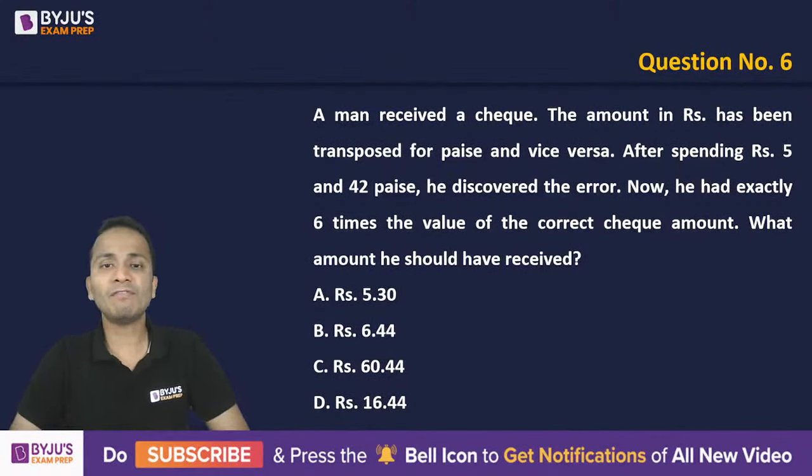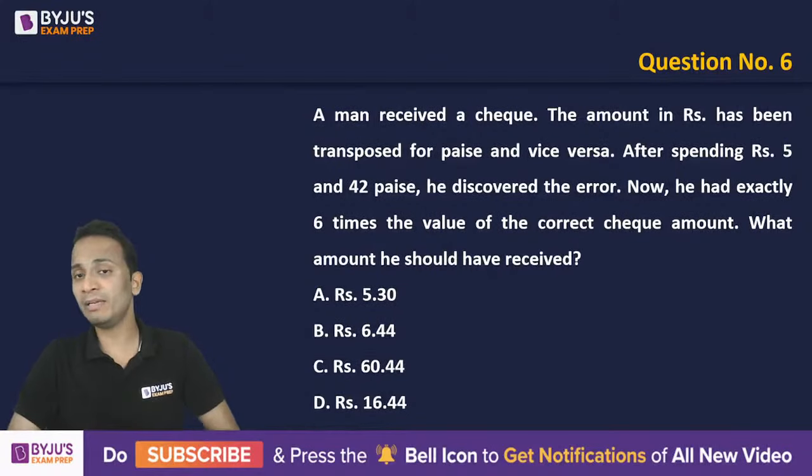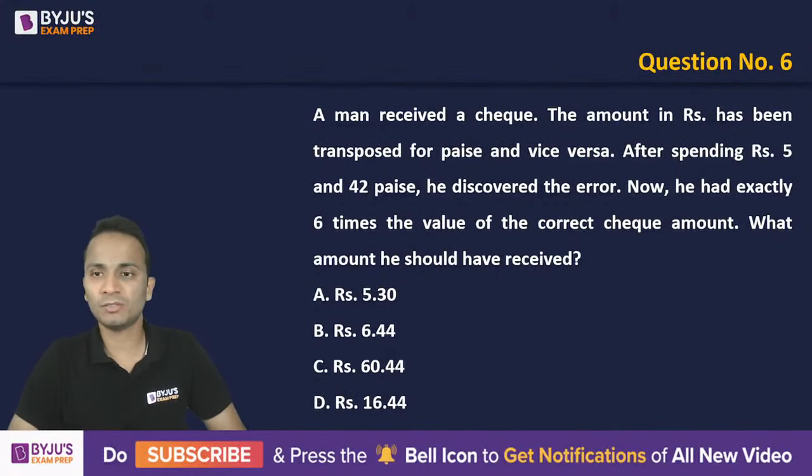Now, after spending 5 rupees and 42 paisa, he discovered the error. Now he had exactly 6 times the value of the correct check amount. So even after spending 5 rupees 42 paisa, the remaining money is 6 times the value of the check amount. What amount should he have received?